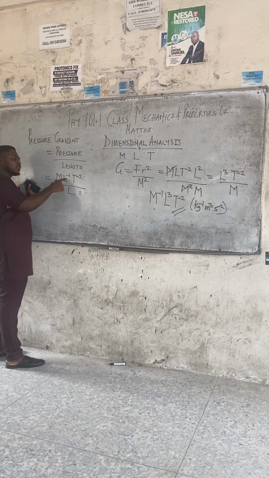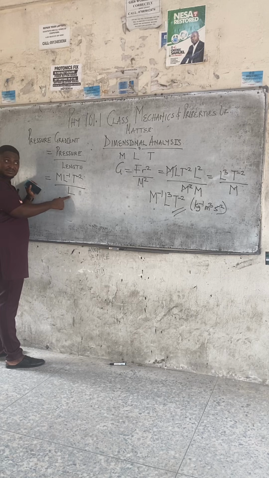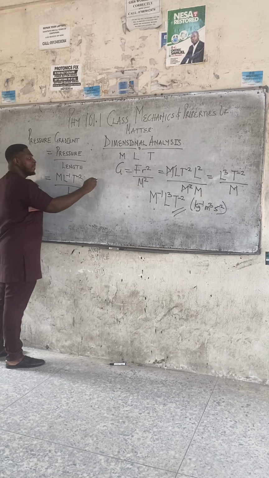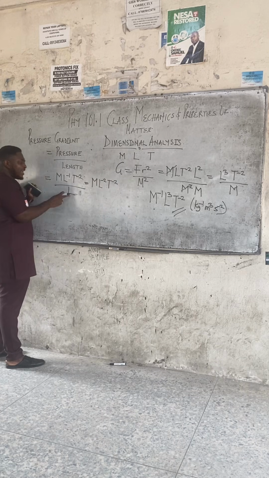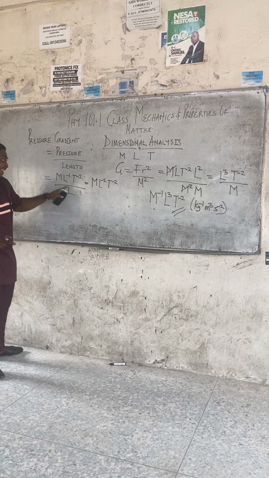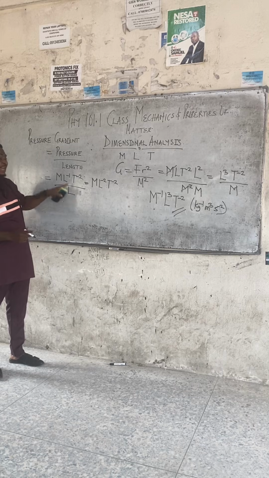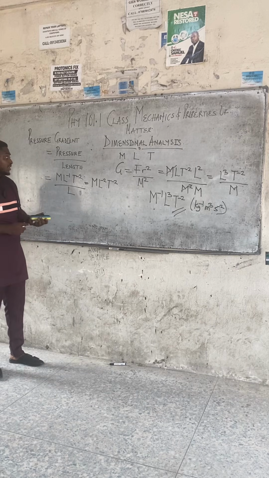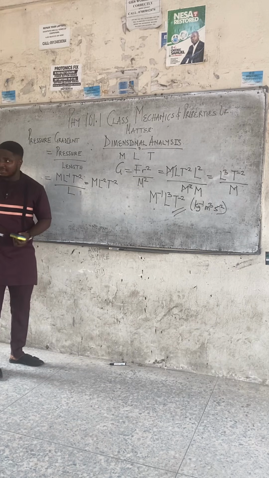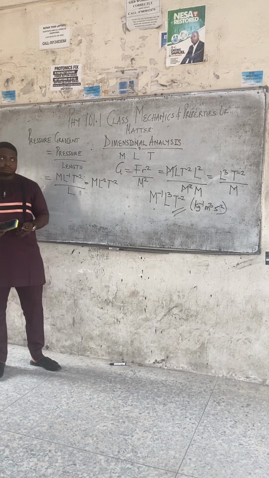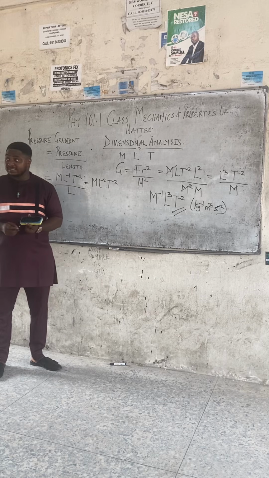Class, can this L to the minus 1 cancel L? No, because they are not the same thing. One is minus 1, one is just L. What can happen is that this L comes up and joins this L to become L to the minus 2, T to the minus 2. This L will come up and also require a negative sign, so from minus 1, L will now become minus 2, because there's another L that has come up. This is the dimension for pressure gradient. This is the dimension for what? Pressure gradient.